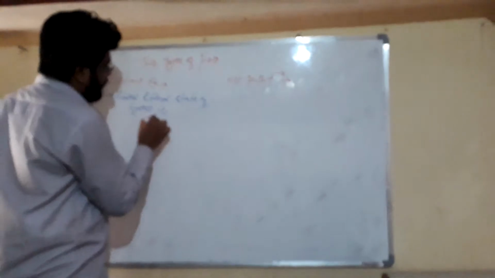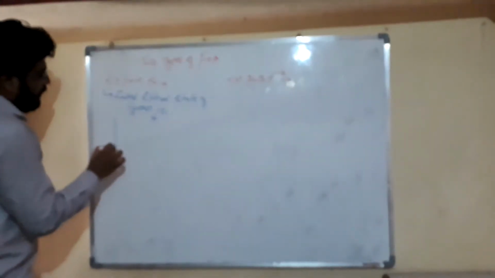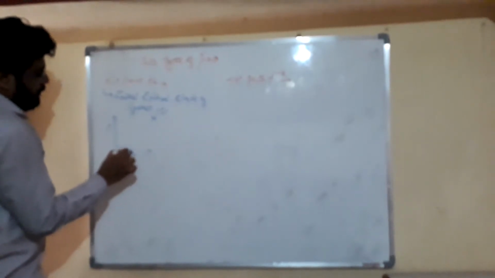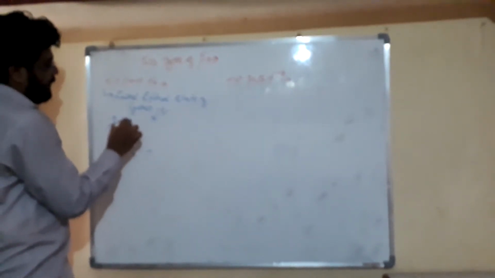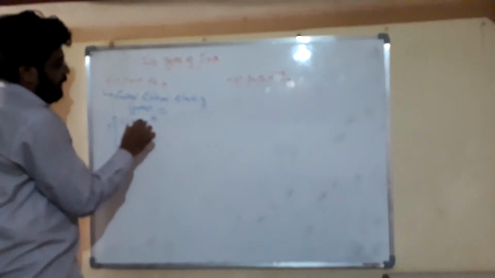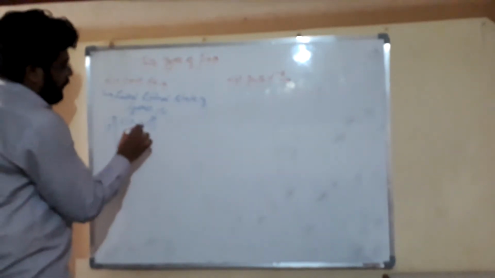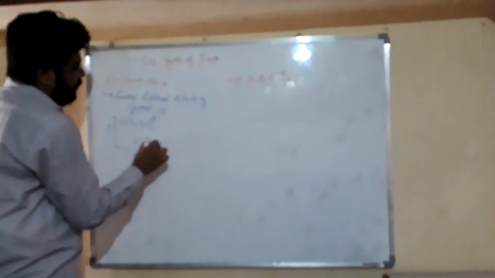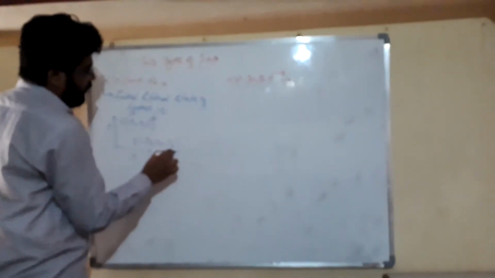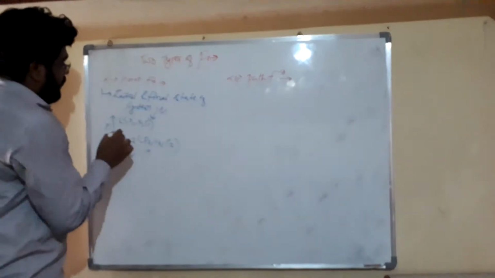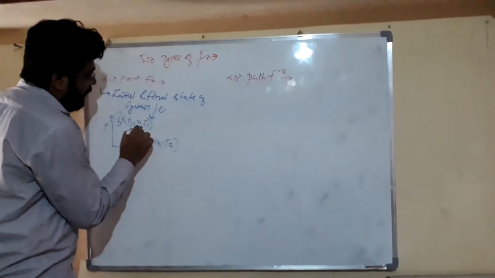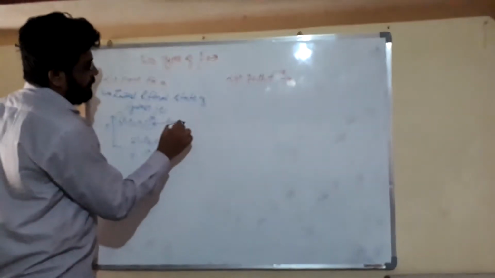For example, friends, if we are taking a pressure and volume diagram here, then friends, this is state 1. It has pressure P1, volume V1, temperature T1. And friends, this is state 2. Then it has pressure P2, volume V2 and temperature T2. State 1 has fixed properties.